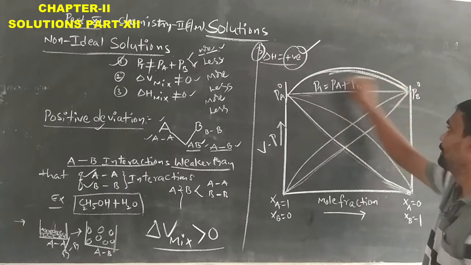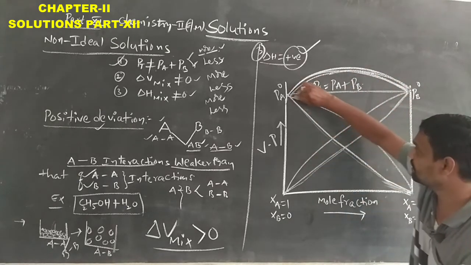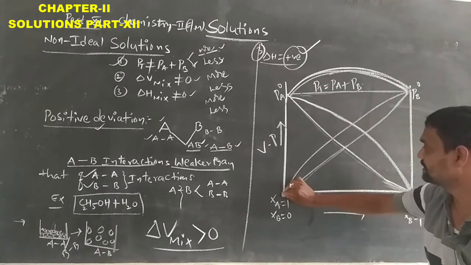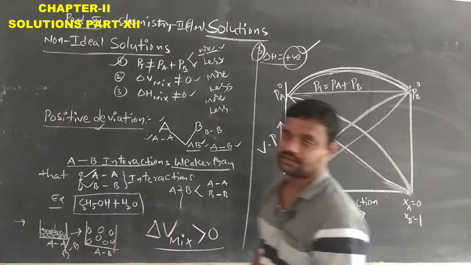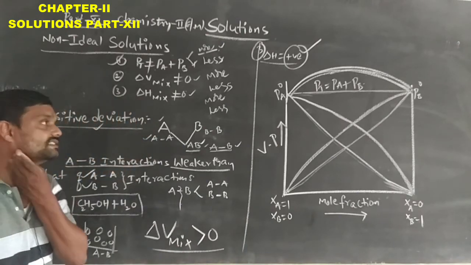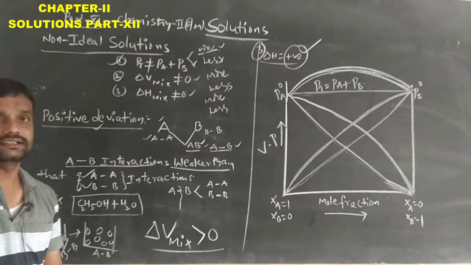This curve is the positive deviation from Raoult's law. This is the A component, which has positive deviation from Raoult's law. This is the B component, which also has positive deviation from Raoult's law. So that is the simple graphical representation of a positively deviated non-ideal solution.